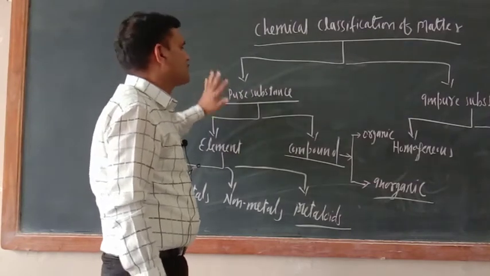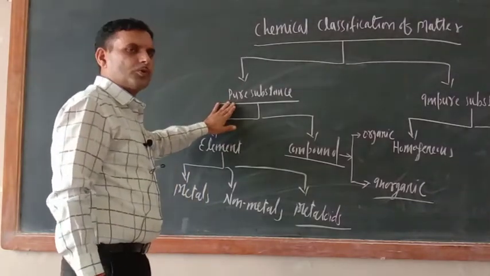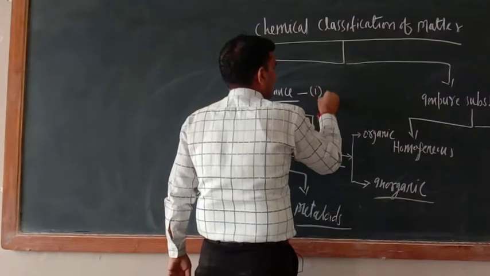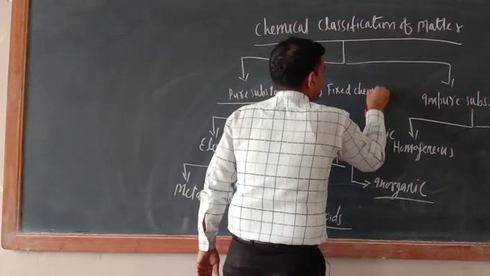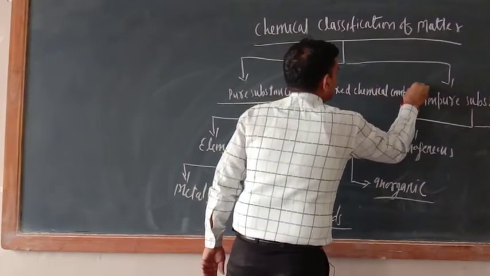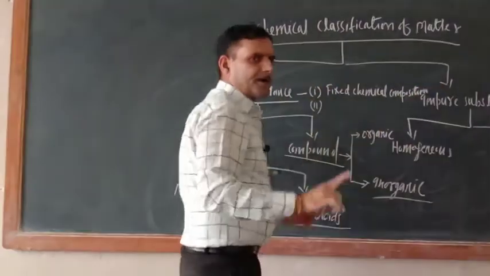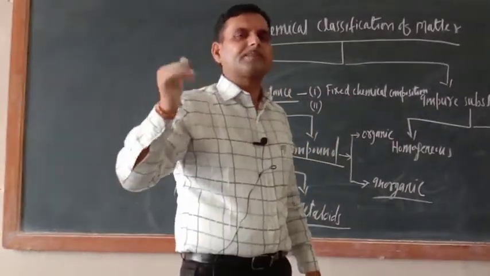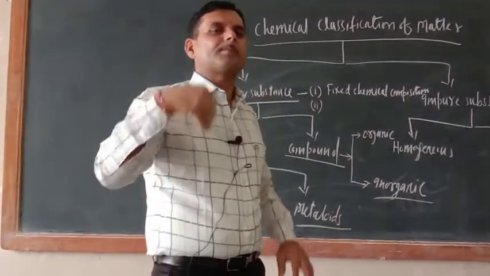The first one is the pure substance. What do you mean by pure substance? Pure substances are those substances which have got fixed chemical composition. Now what do you mean by fixed chemical composition? The meaning is they have got a definite chemical formula, and whatever constituent atoms or ions are there, they are combined in a fixed proportion by mass.